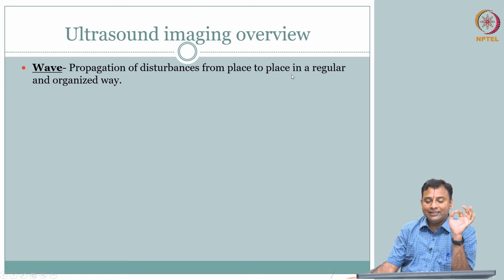The real nicety about a wave is that it is described here as happening in a regular and organized way. Even though it is a disturbance, and disturbance is usually used with a negative connotation, as if something is disorderly, the beauty about the sound wave that we are describing right now is that this disturbance actually travels from place to place in a regular and organized way.